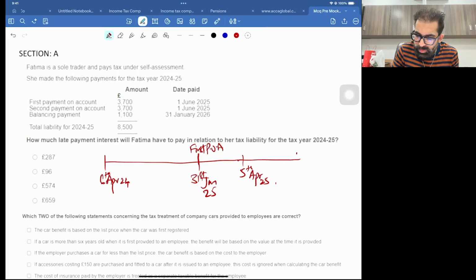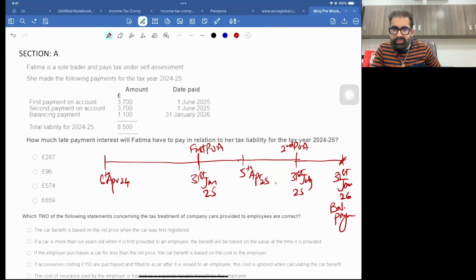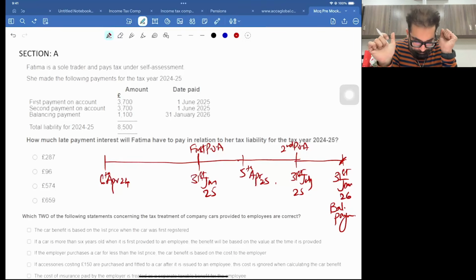Then after 6 months, 31st July 25, this is your second POA. And then after 6 months, that is 31st of January 26, this is the date of the balancing payment, right, of 24-25. Now, these are the due dates.